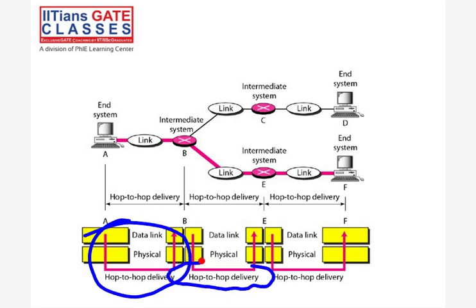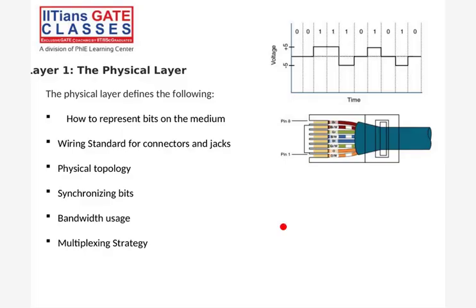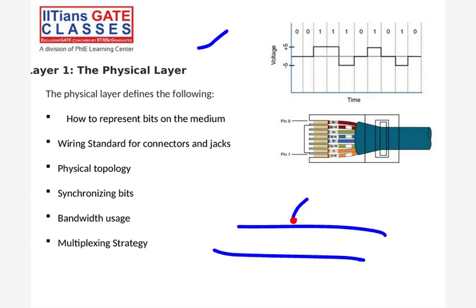Now the last layer is the physical layer, which means the first layer. At the first layer, the first point is how to represent bits on the medium. Medium means your channel, whatever cable I'm using. Fiber optic cable, coaxial cable, we will study all of this. But let's say any channel or cable is there, how will data be transferred from this cable? That is the meaning of this.